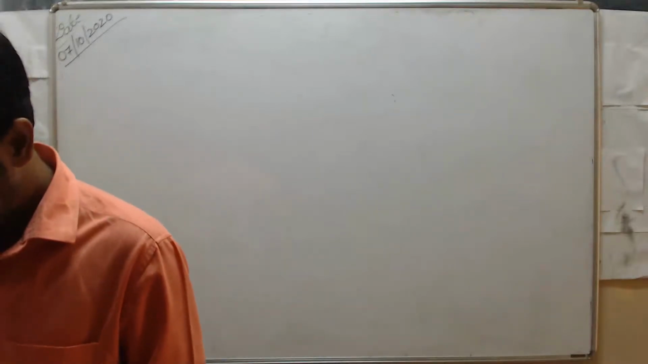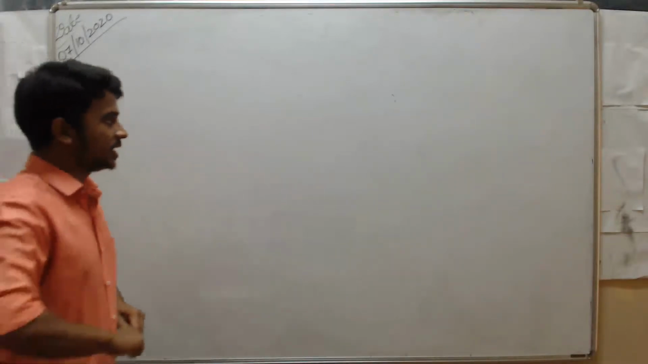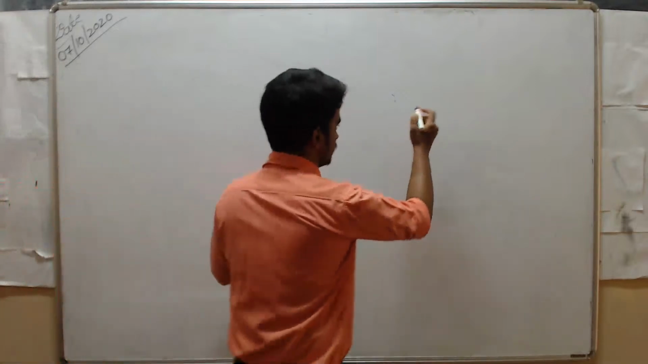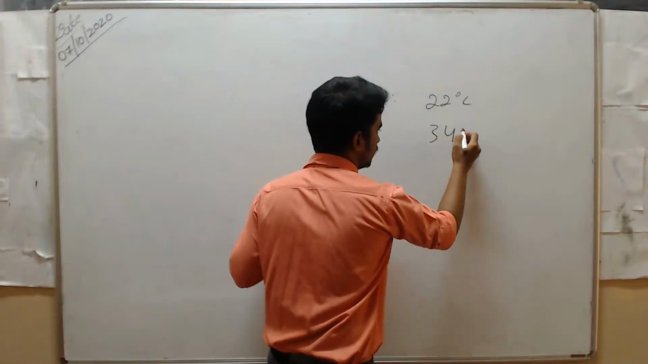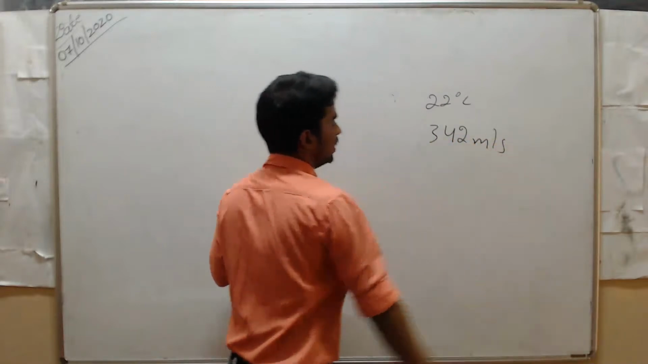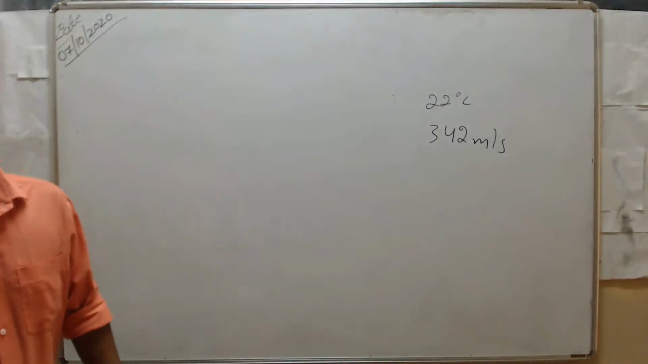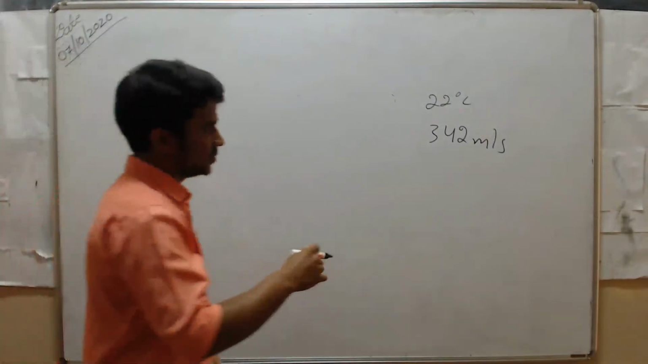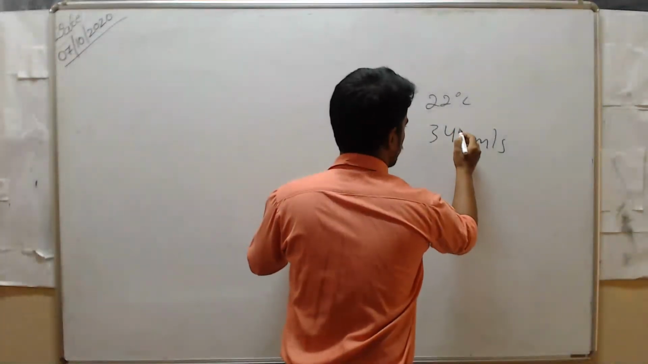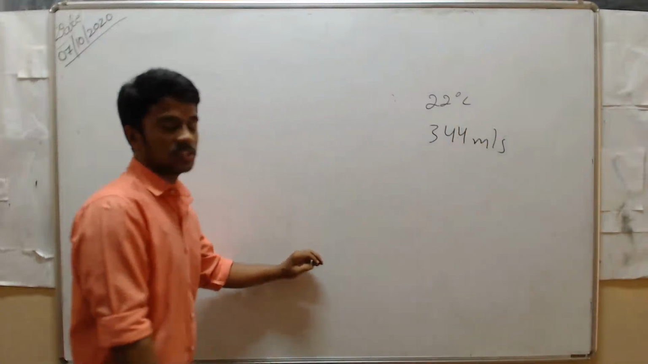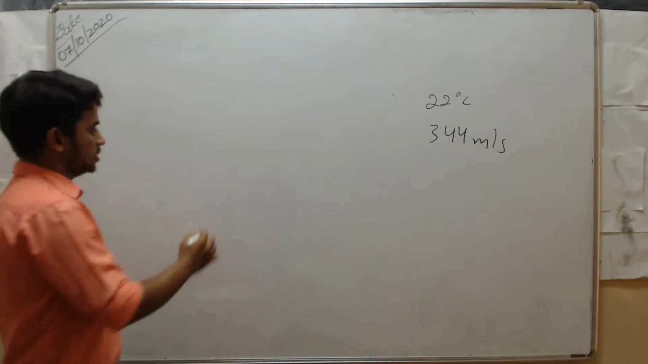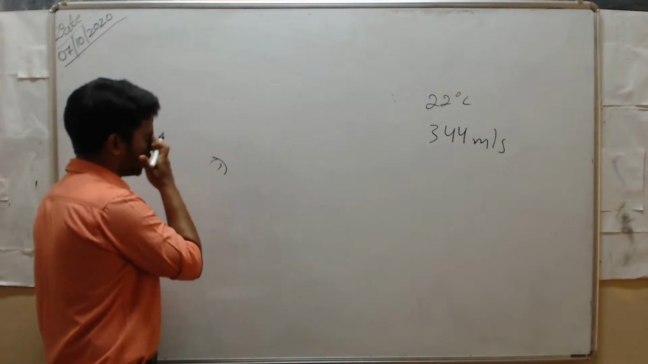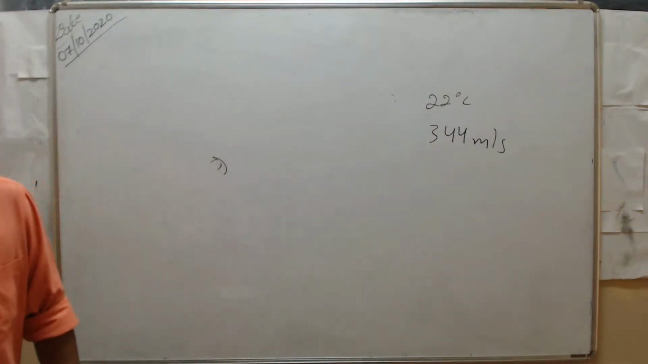For example, at 20 degrees Celsius, the speed of sound is 342 meters per second. At 20 degrees it is 342 or 346, or sometimes we say 344. Just take 344. The speed of sound is 344 meters per second. Now say one person is making noise, he is producing noise.